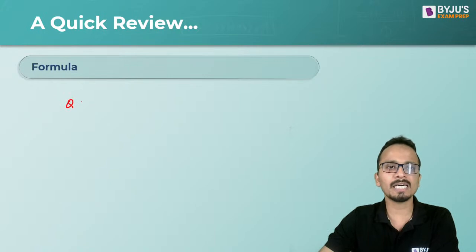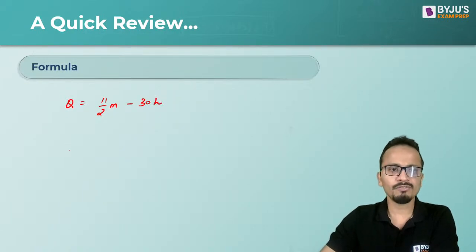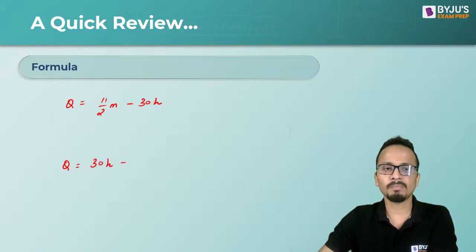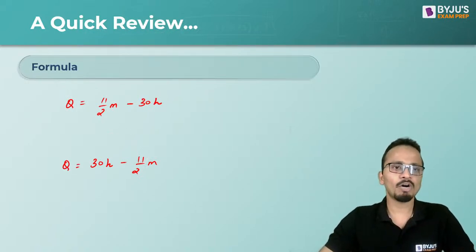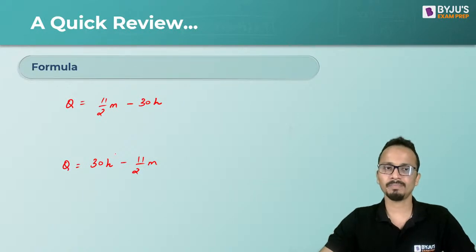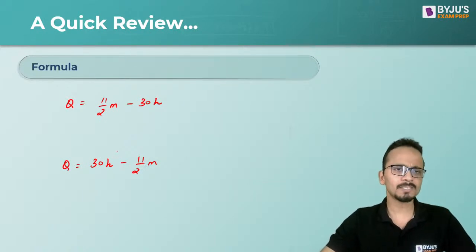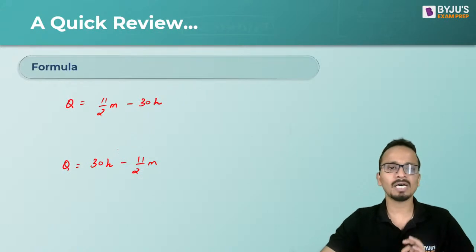So the formula: theta is equal to 11/2 m minus 30h. Another formula is theta is equal to 30h minus 11/2 m. Just note down these formulas very quickly. Now theta is the angle, m is the number of minutes, and h is the number of hours in the given time. Now I have given you two formulas. Now I'll quickly tell you which formula is to be used in which scenario.